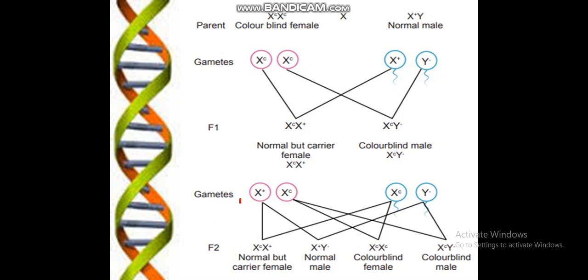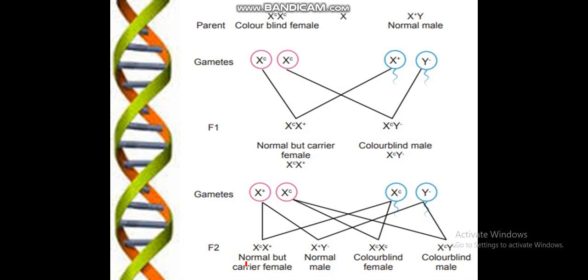And in the F2 generation we will see the carrier female and the colorblind male. Then the normal but carrier female and one colorblind female.